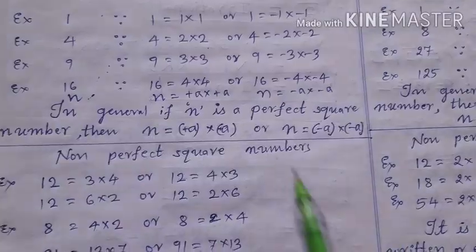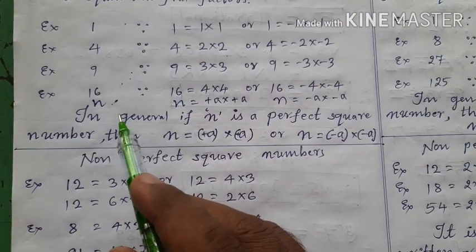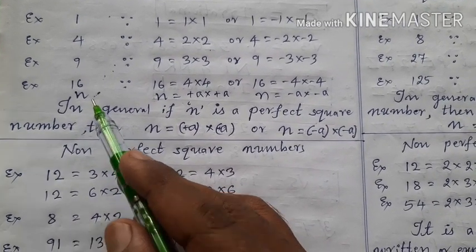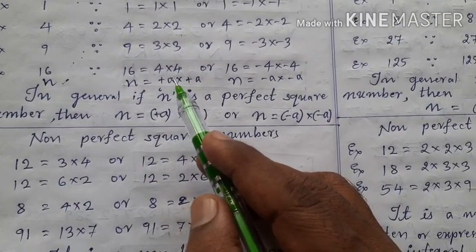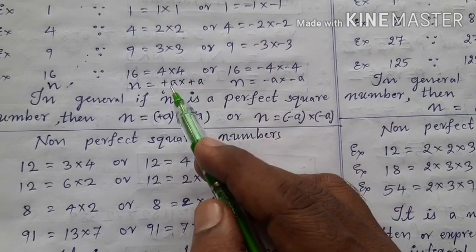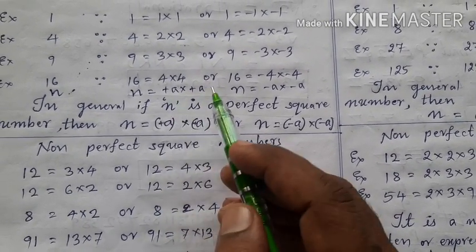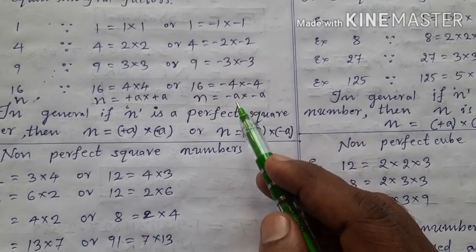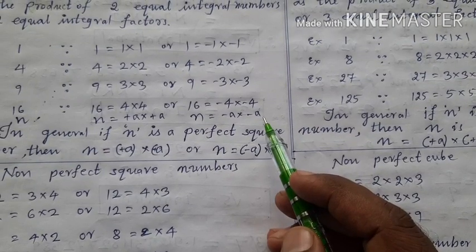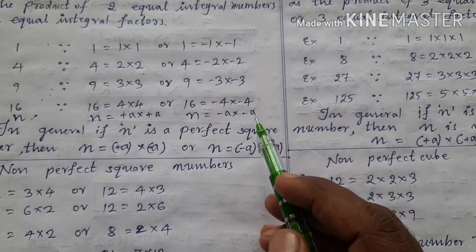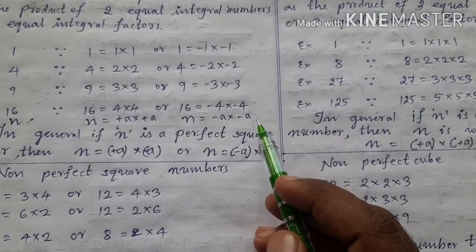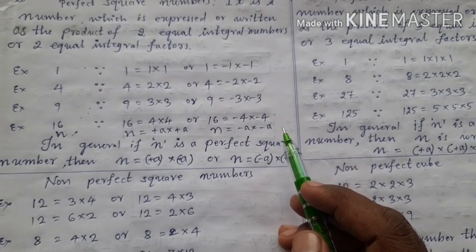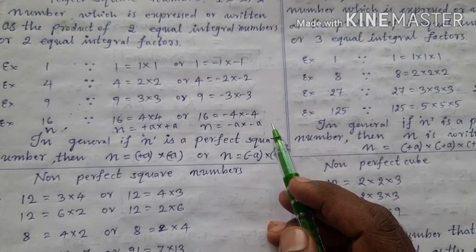Is it clear? Ultimately, we can conclude if n is a perfect square number, then n can be equal to the product of plus a into plus a, where a and a are two equal integral factors. Okay, and n is also equal to minus a into minus a, where minus a and minus a are two equal integral factors. Okay, this is what we can decide about the perfect square numbers.